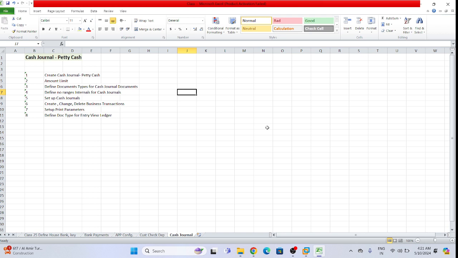Otherwise, if the requirement is for more than 10,000, then the company will use the bank outgoing account or bank transfer account. Are you getting the requirement? First, try to understand the requirement.